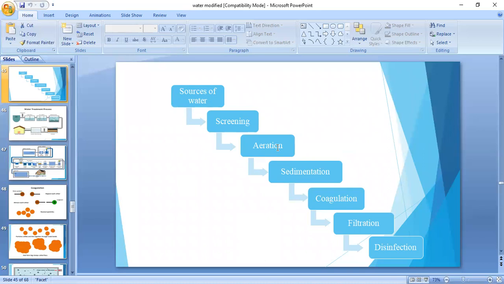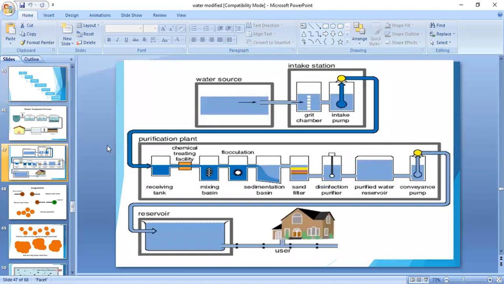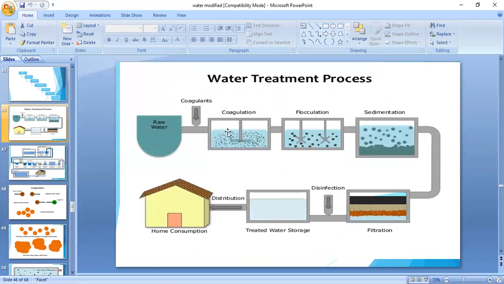Coming to the sedimentation step, sedimentation along with coagulation means the suspended and colloidal impurities are removed in this process.